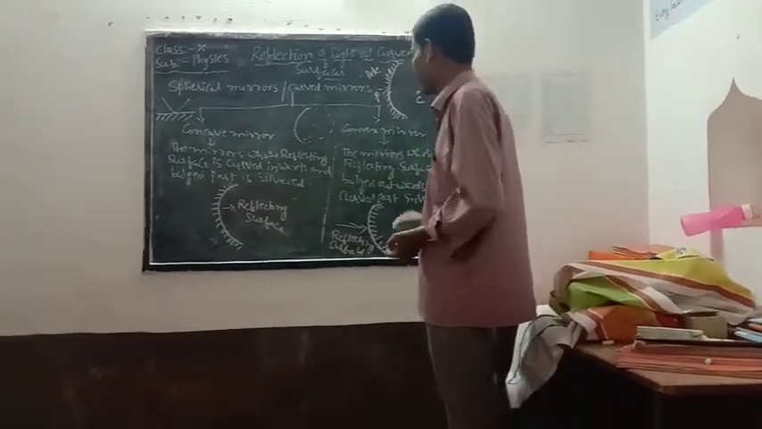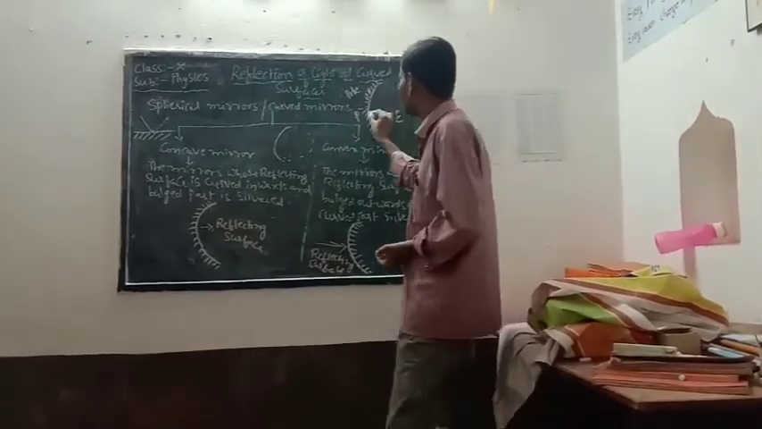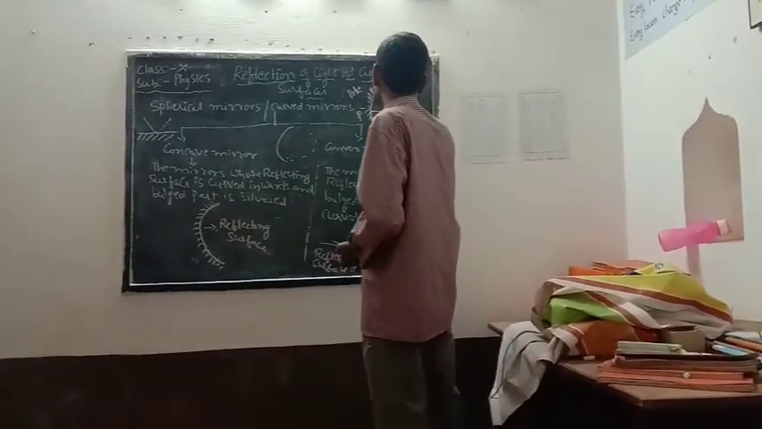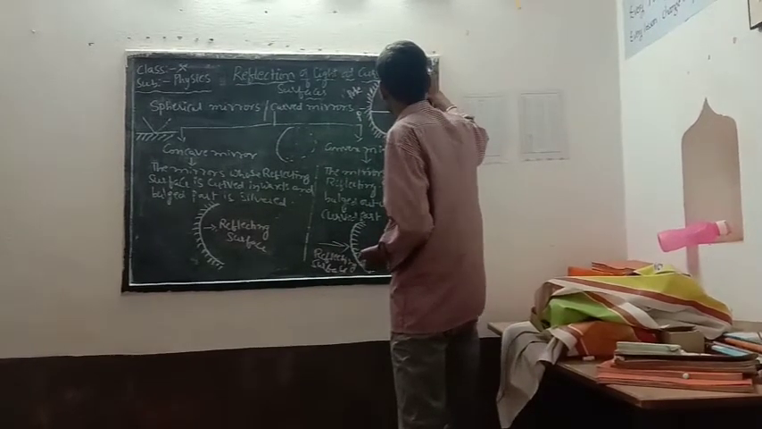And the horizontal line which joins the center of curvature and the pole is called the principal axis.